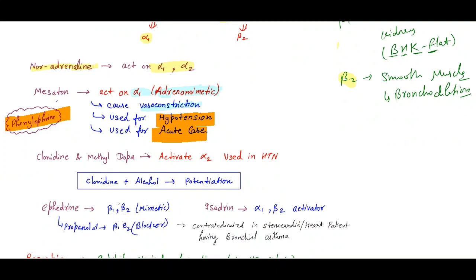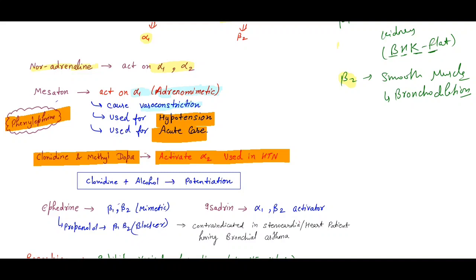Then clonidine and methyldopa activate alpha 2. So remember, clonidine and methyldopa activate alpha 2 and are used in hypertension. I told you alpha 2 acts as a brake to the sympathetic system, so it is used in the case of a hypertension patient.